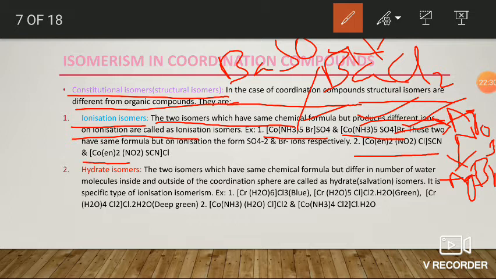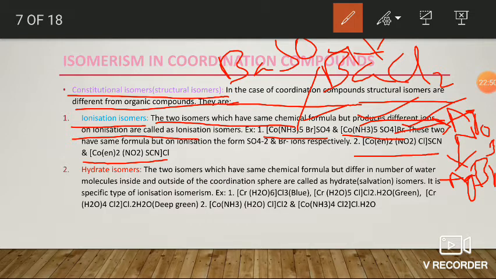The second one is bis(ethylenediamine) thiocyanato cobalt chloride. If you observe these two compounds, they have the same chemical formula, but they undergo ionization differently.